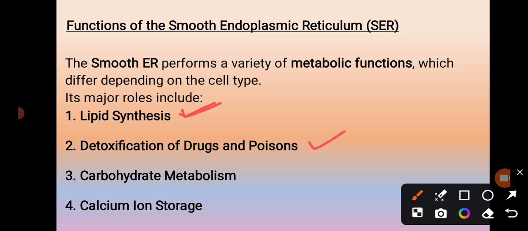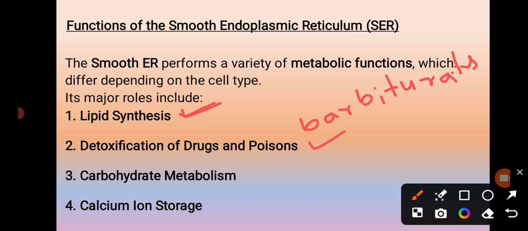For example, in the liver cells, the smooth endoplasmic reticulum detoxifies harmful compounds like barbiturates and alcohol, by adding hydroxyl groups, making them more soluble for excretion. And chronic exposure to such drugs, what will it do?